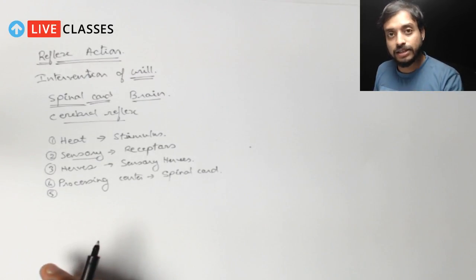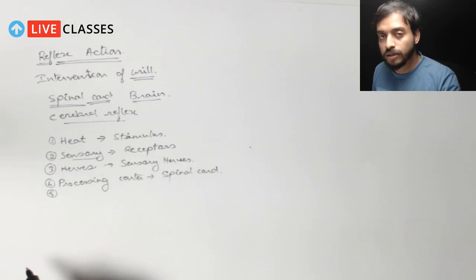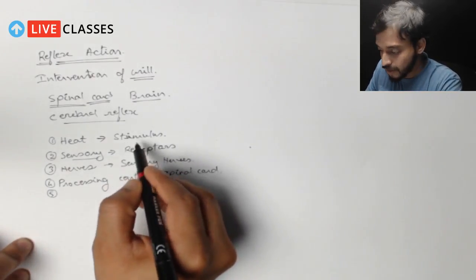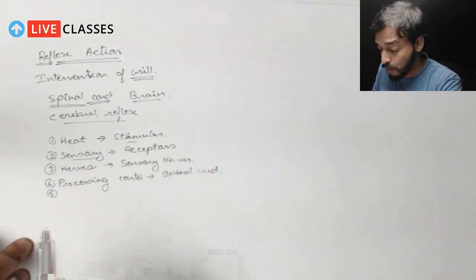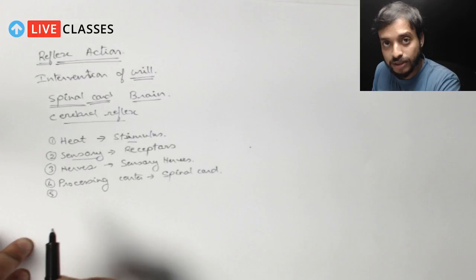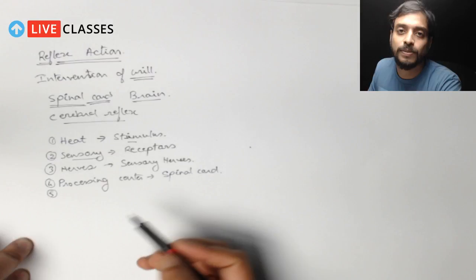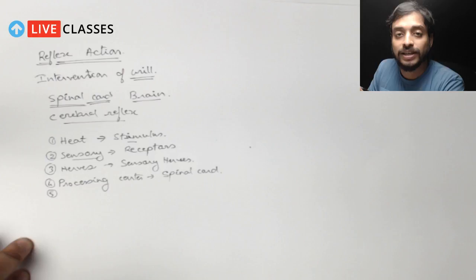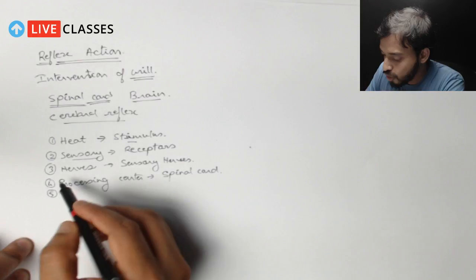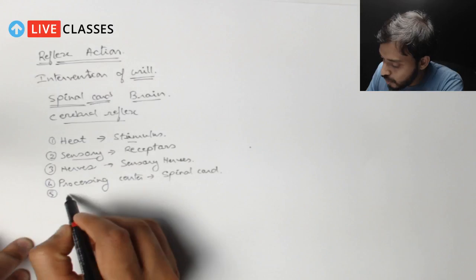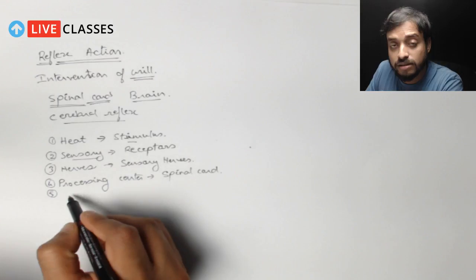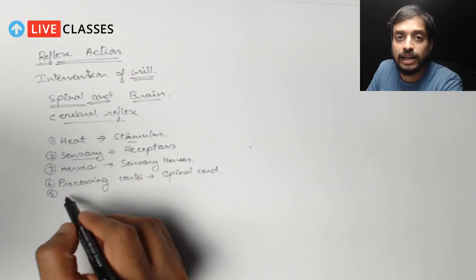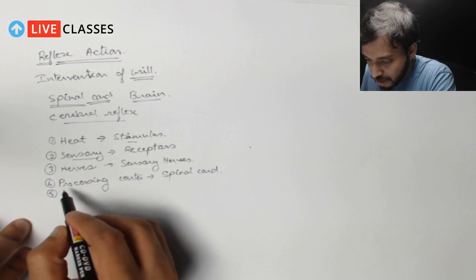So this signal is the action to the stimulus. The action that has to be taken by the body is being suggested by the processing center, which is the spinal cord. That action is again in the form of electrical or chemical signals, carried by certain types of nerves. Again, who will carry? The nerves will only carry, right? So which nerves are here? These nerves are called the motor nerves.